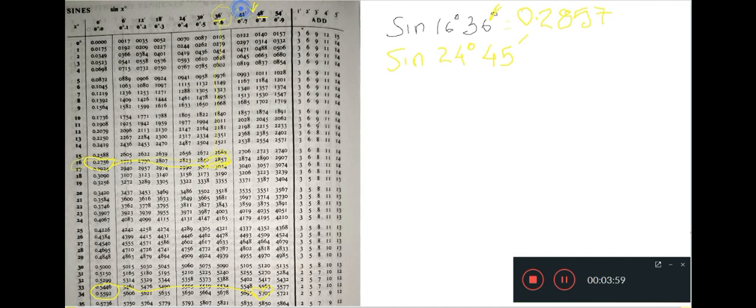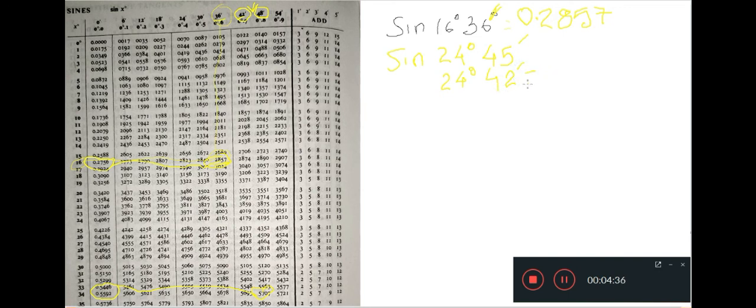So 42 and jumping to 48, we don't have 45 minutes, so I cannot use this table directly to find the value. Since 45 is not there, you can take 42 or you can take 48 also, but I would suggest that you always take the value which is lower. Lower than 45 is 42, not 48. So let me find the value of sine 24 degree and 42 minutes. Do not forget, I am taking the lower value. I did not take 48, I am taking 42.